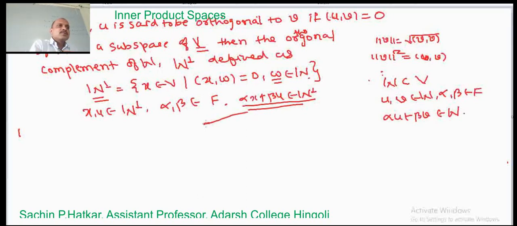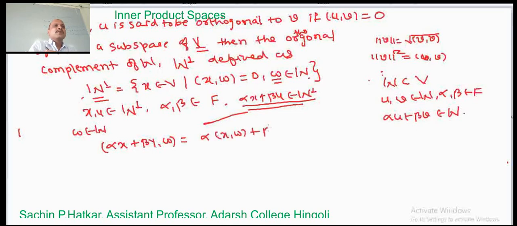Then it will be a member of W complement. So if w belongs to capital W, let us take the inner product of alpha x plus beta y with w. By definition this is alpha times (x, w) plus beta times (y, w). (x, w) is 0 and (y, w) is 0, since x belongs to W complement, that means the inner product of x and w equals 0.